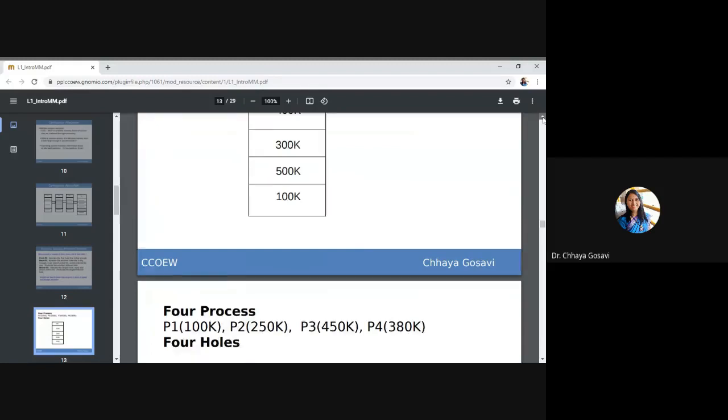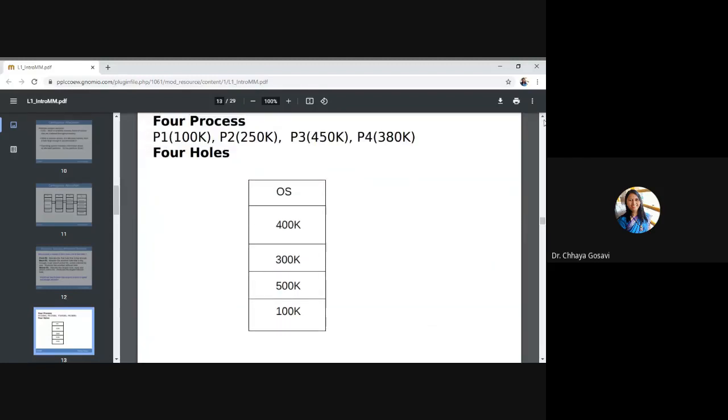So we are going to take this example. Here, can you see, we have 4 processes, and in the bracket is the size of the process. P1 size is 100K, P2 size is 250K, P3 size is 450K, and P4 size is 380K. And this is our main memory. The operating system is taking some part of memory, and these are the free holes with their sizes. So we have to allocate these processes in these holes with various strategies.